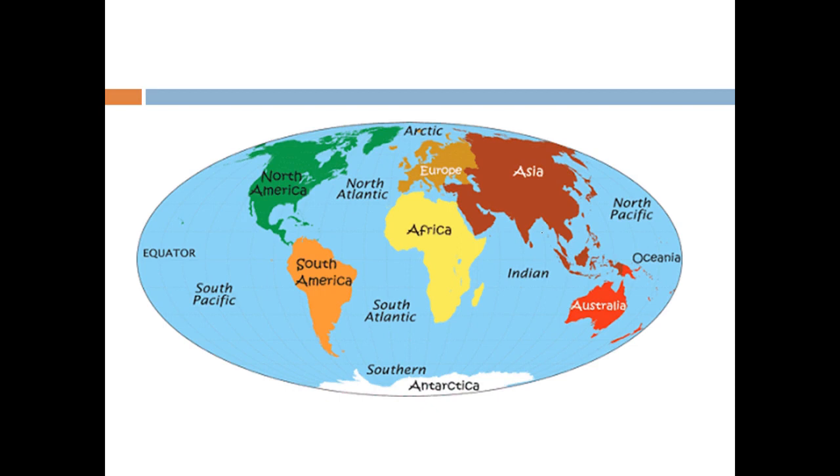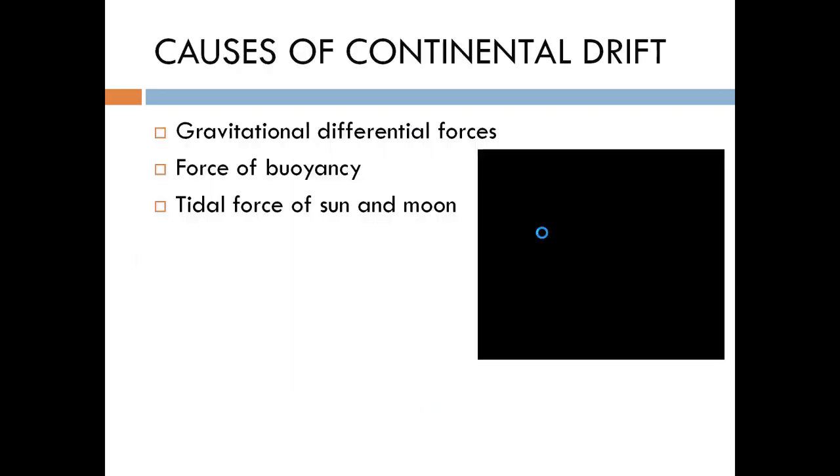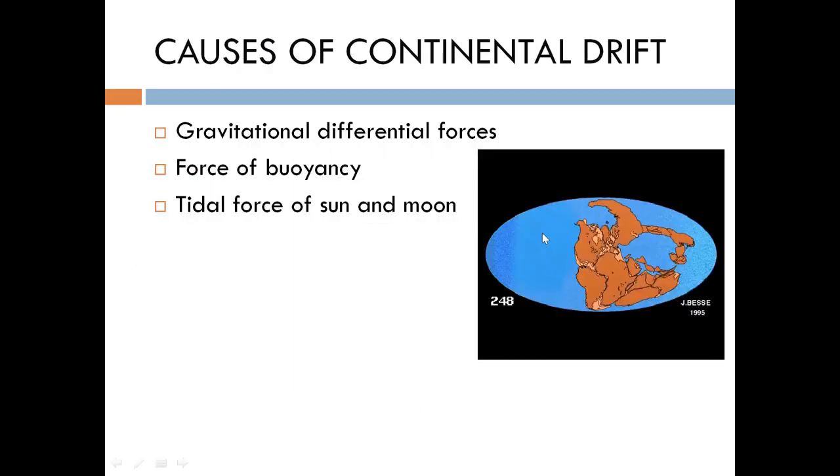So here I basically described the different movements of the different continents, which were given by Wegener. In the next slide, I discuss the causes of continental drift. What are the causes of continental drift?